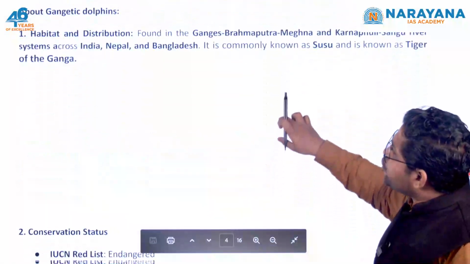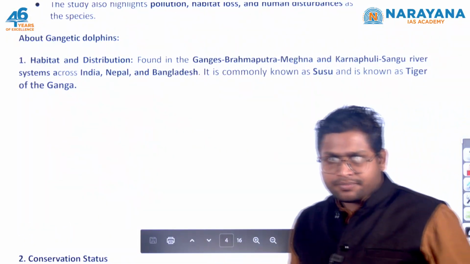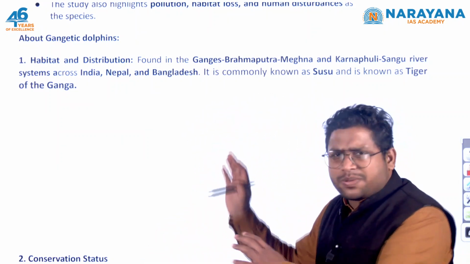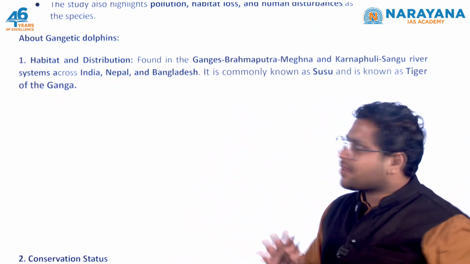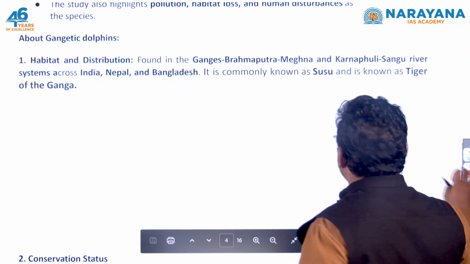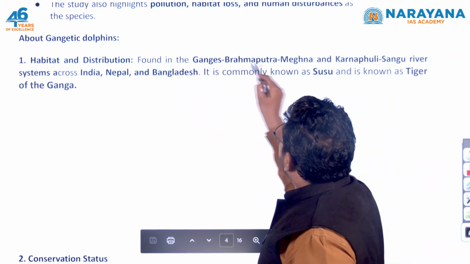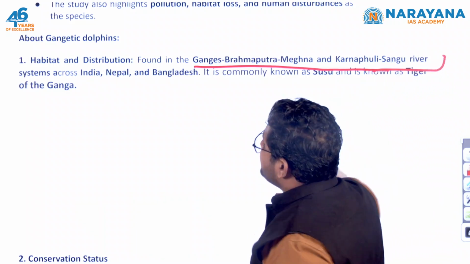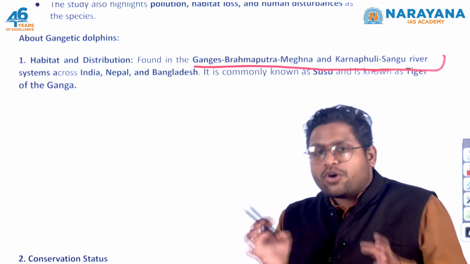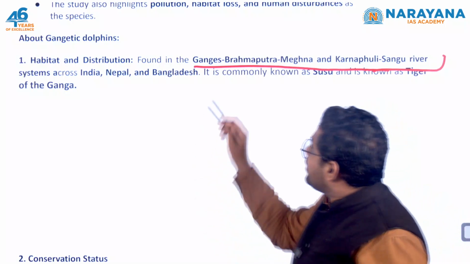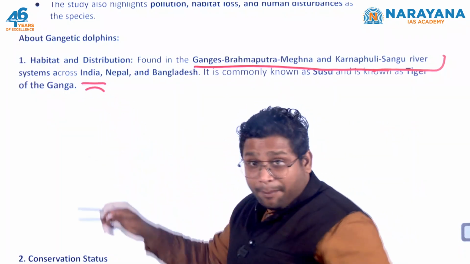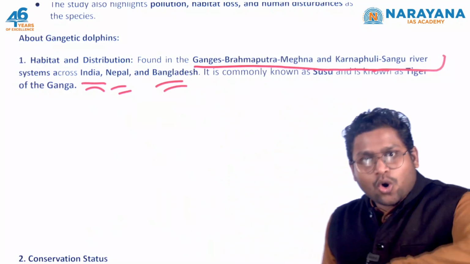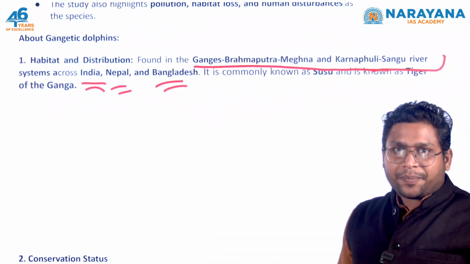Now, we should know about Gangetic dolphins because in prelims you can expect some factual question on this particular species. It's a very important species. Gangetic dolphins are found in the Ganges, Brahmaputra, Meghna, and Karnafuli-Sangu river systems. Overall, you will observe that these rivers or their basins are found in India, Nepal, as well as Bangladesh. All 3 countries are involved over here.